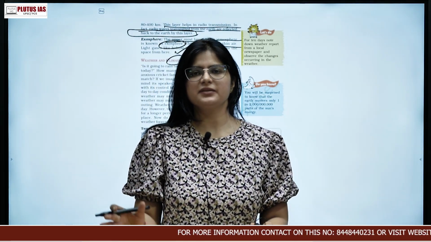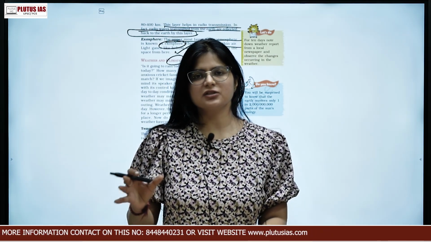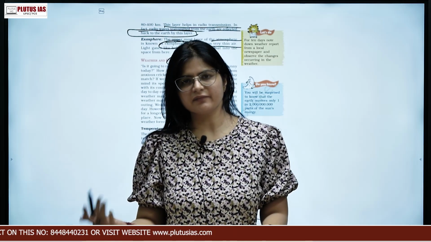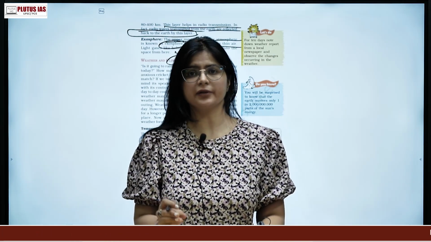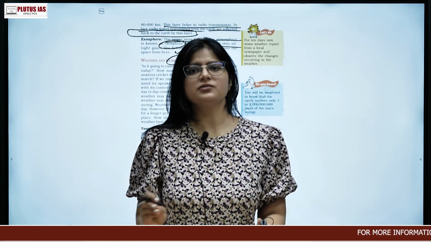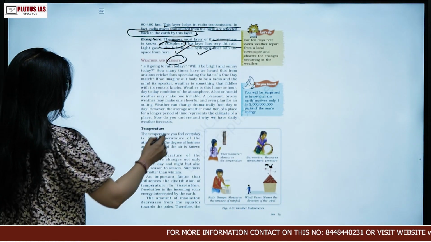When we talk about climate, we are taking care of a larger area. For example, if I say Delhi is getting rain, in that case I am just talking about some convectional rain which has happened maybe because of the high heat generated in a particular area. So weather tends to change from place to place.